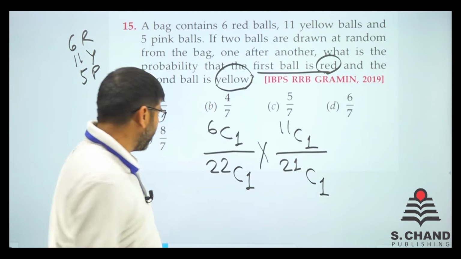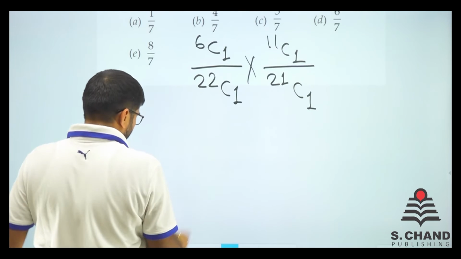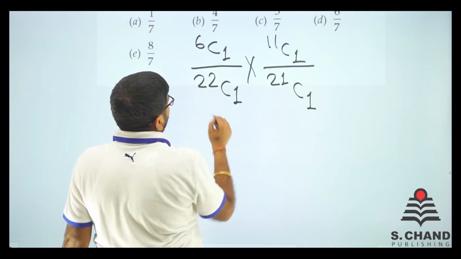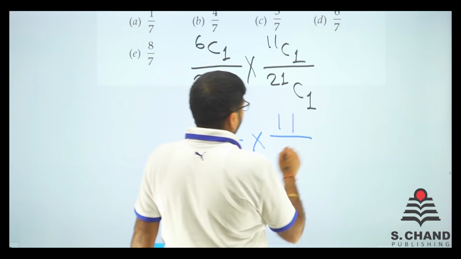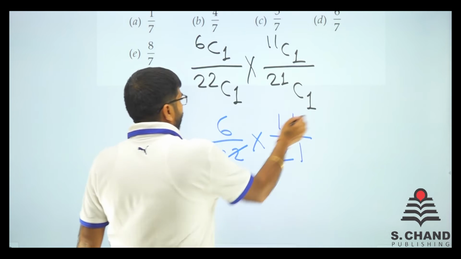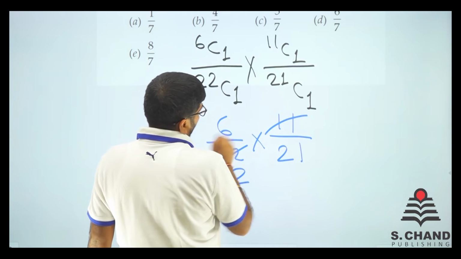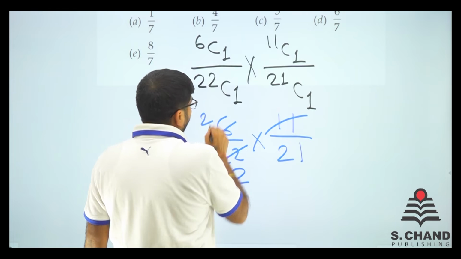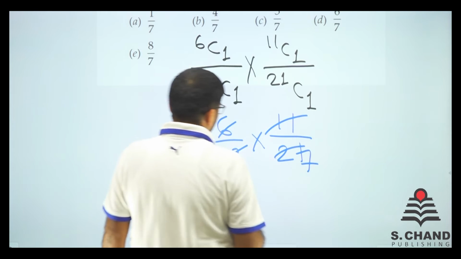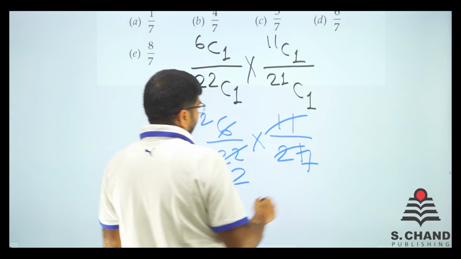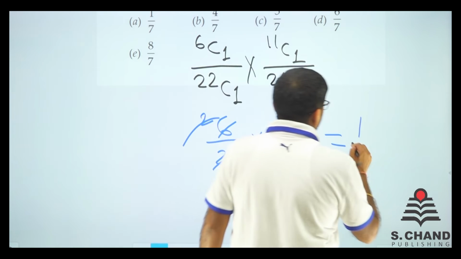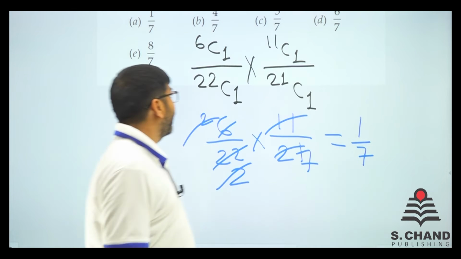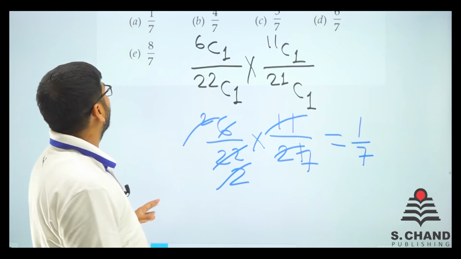So we multiply this. Let's see what the answer is. We have got 6C1, 6, 22 here, 11 here and 21 here. So we got this as 22. Now 6 is like 2 times, 7 times. So we have got 2 by 14. Is it? No, it is like 1 by 7. So the probability of getting this type of condition is 1 by 7.